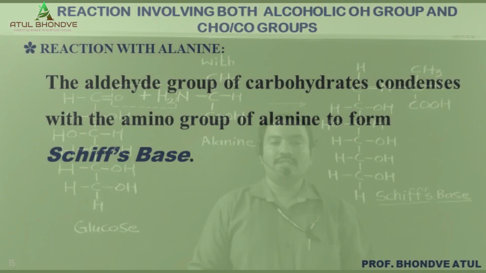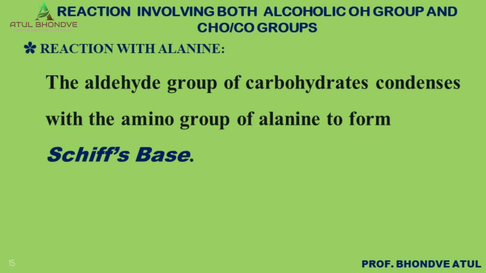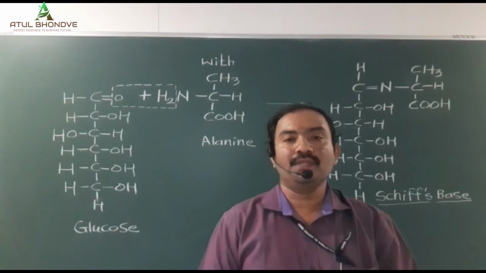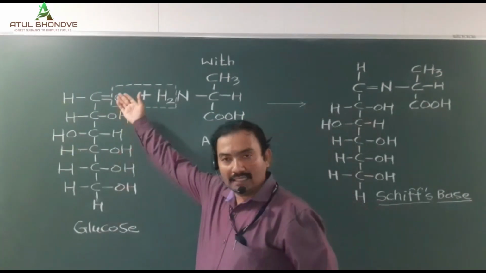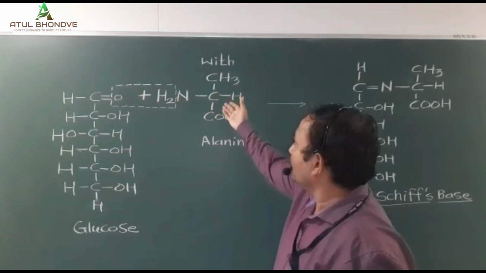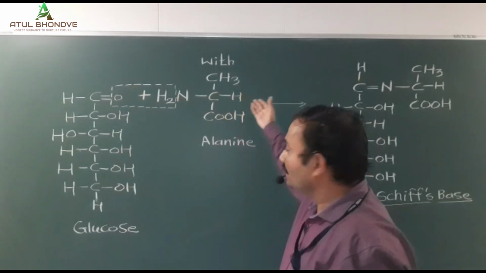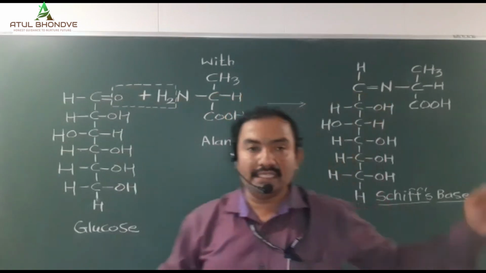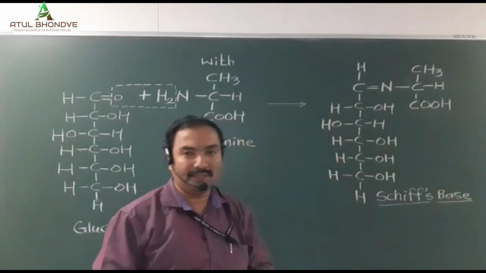The next most important reaction is the synthesis of Schiff's base. When a monosaccharide like glucose reacts with a compound like alanine, there is a synthesis of a new compound called Schiff's base. The aldehyde group of glucose reacts with alanine to give the Schiff's base.